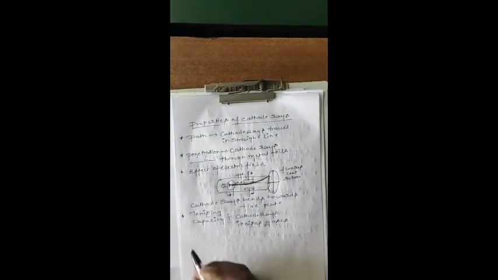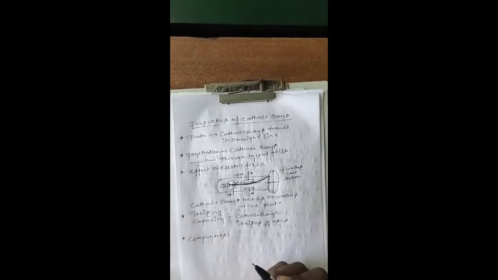Next property is components. Before the discovery of electrons, we said it was a particle. So cathode rays consist of particles.